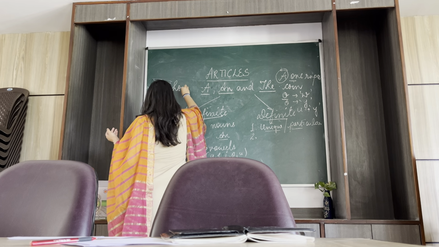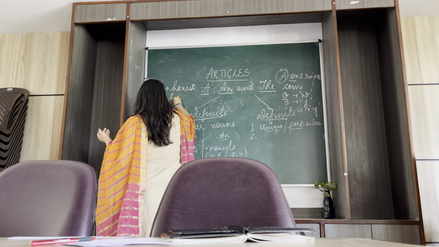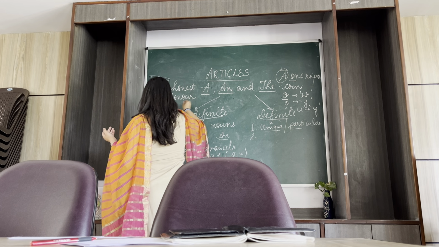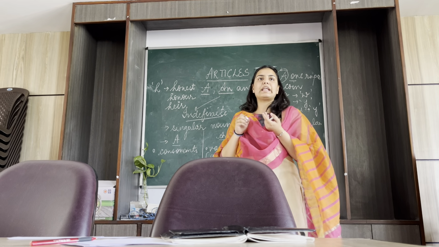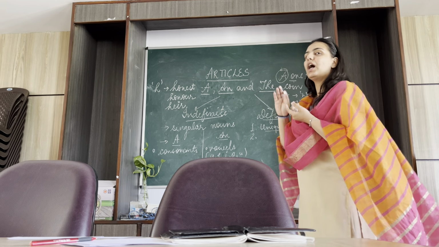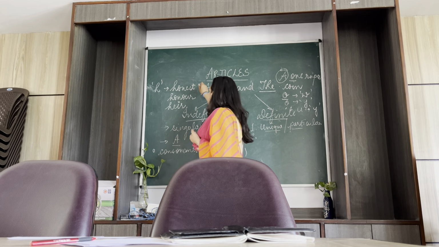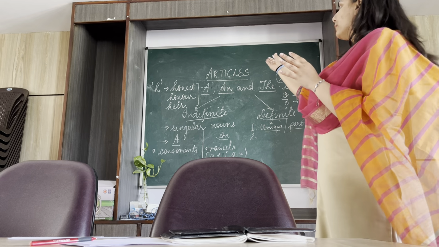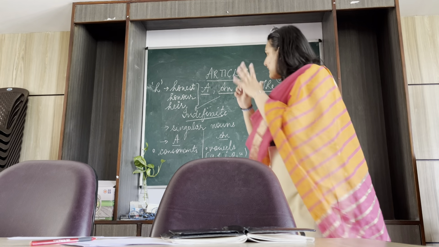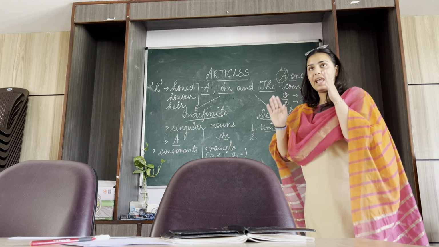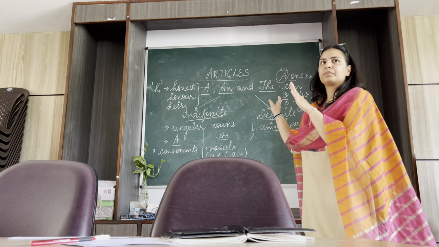Like honest, honor, honorable, heir. The king has an heir. So, e, u, heir. These are certain words where H is silent, so we use "an". So these are certain ways and means of knowing where to use a, an, and the. So that's how we wind up with the articles.